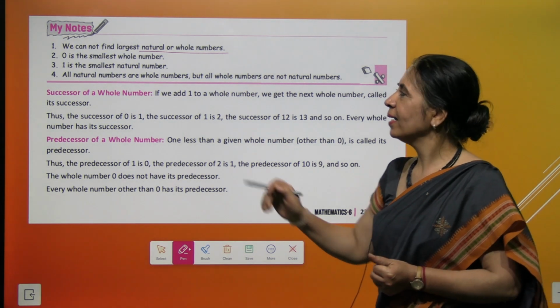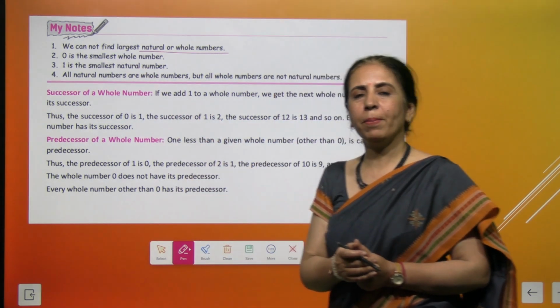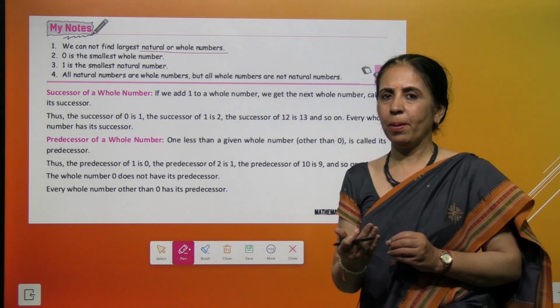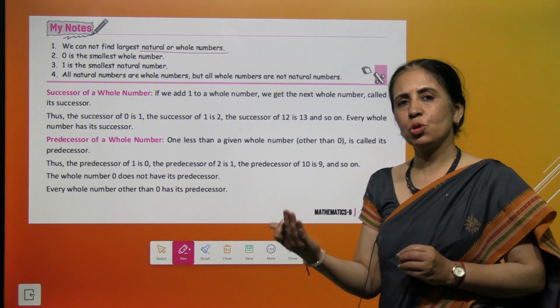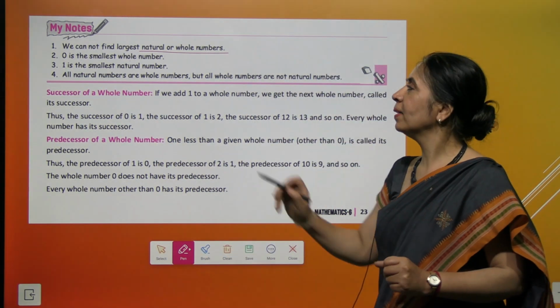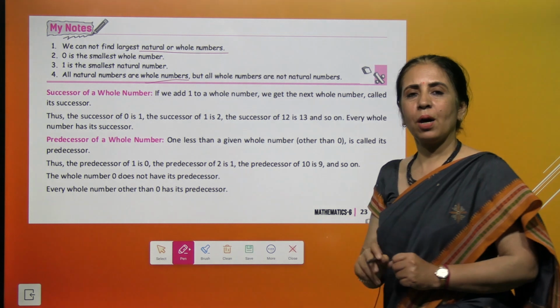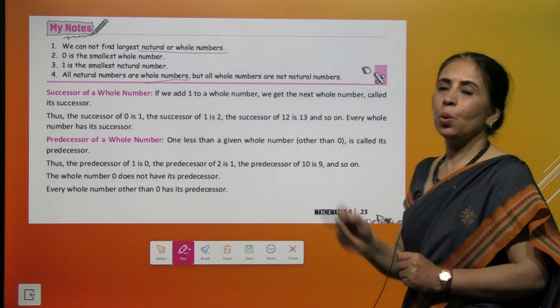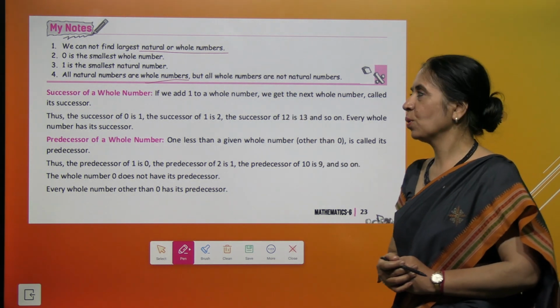Yes, and 0 is the smallest whole number. 0 से छोटा कोई होल नंबर नहीं होता और 1 से छोटा कोई भी नेचुरल नंबर नहीं होता. Every time remember that all natural numbers are whole numbers but all whole numbers are not natural numbers.